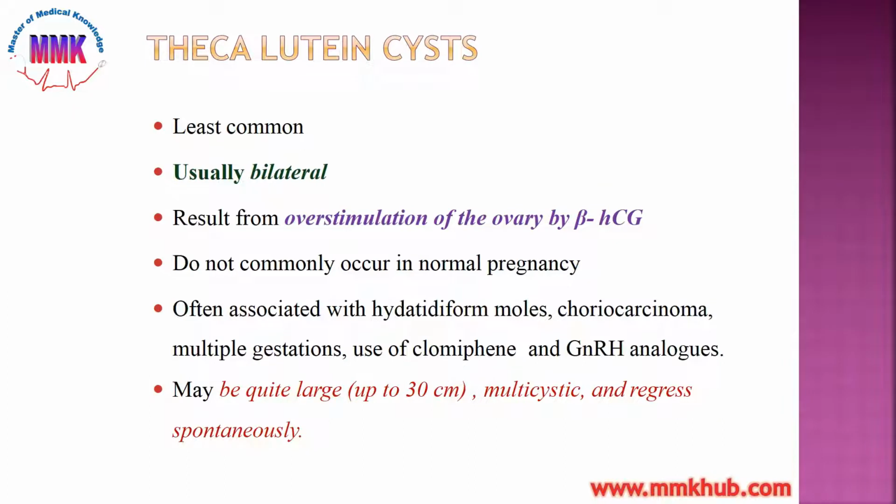Theca lutein cyst, which is the least common, usually bilateral, that is, it is usually found in both the ovaries, result from overstimulation of the ovary by beta HCG, do not commonly occur in normal pregnancy, often associated with hereditary moles, choriocarcinoma, multiple gestations, use of clomiphene citrate, and gonadotrophic releasing hormone analogs. May be quite large, up to 30 centimeters, and it can be multicystic, that is containing different small cysts inside a single large cyst, and regress spontaneously.